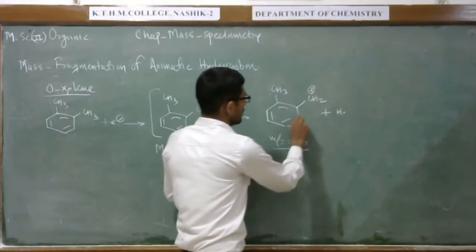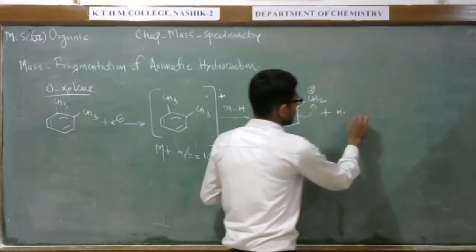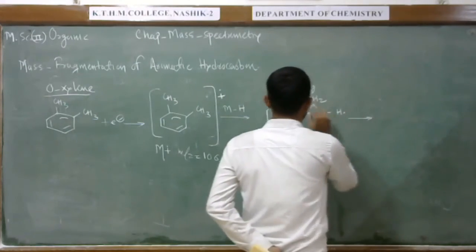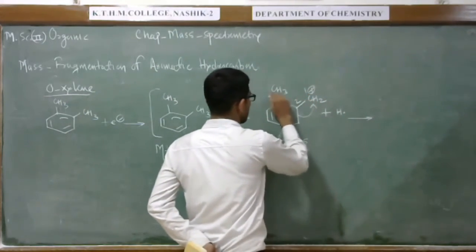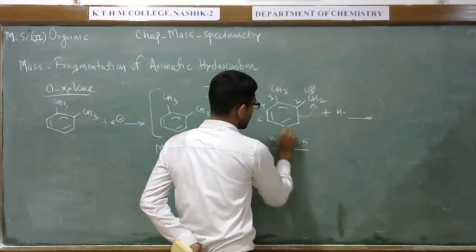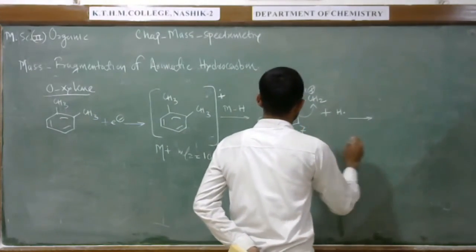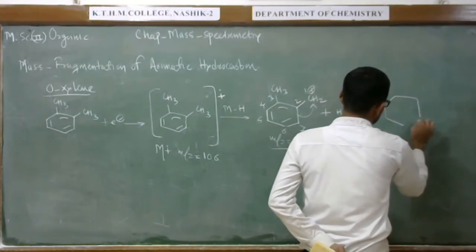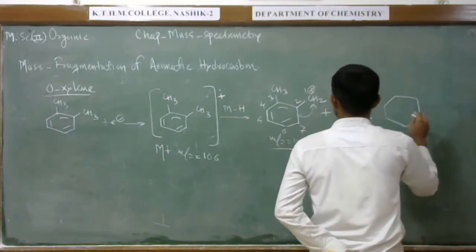Here we can show this kind of rearrangement to form the methyl tropylium cation. So this is 1, 2, 3, 4, 5, 6, 7. This becomes 7 numbering.